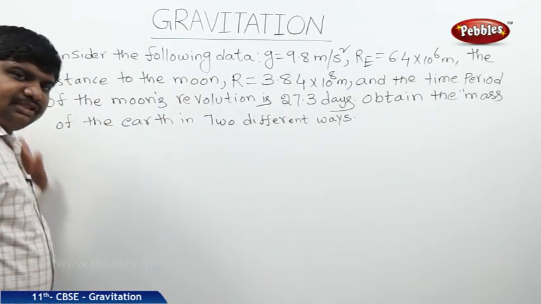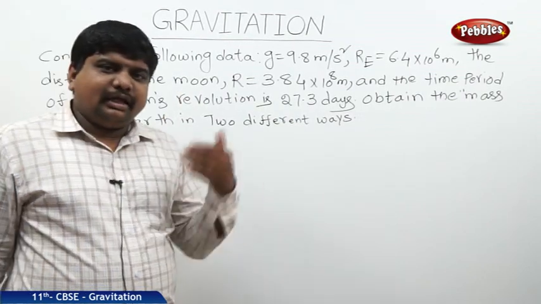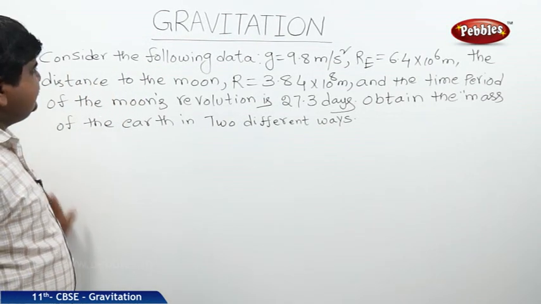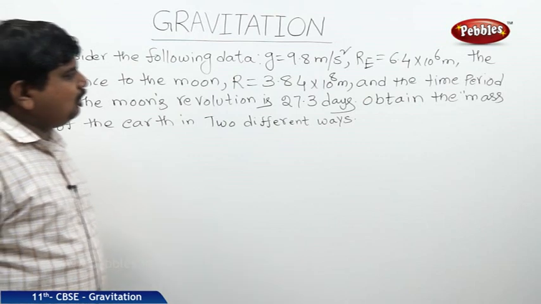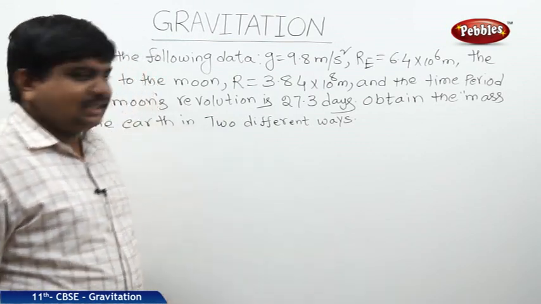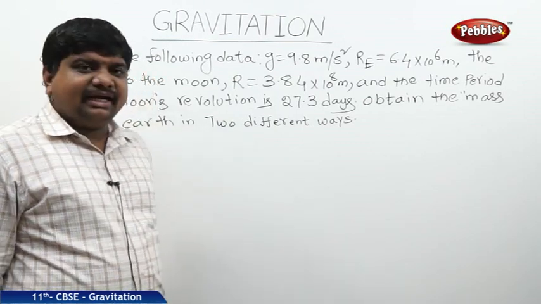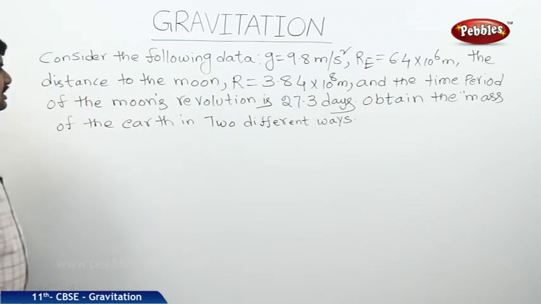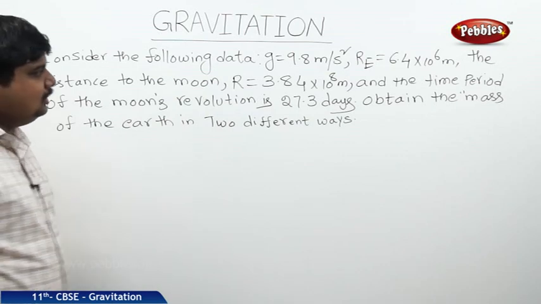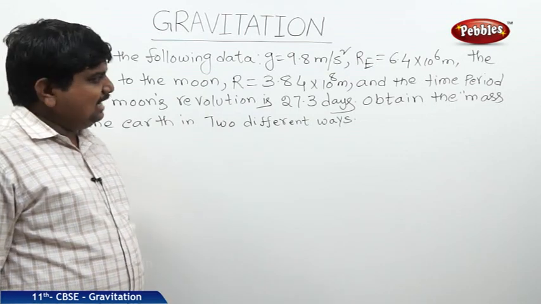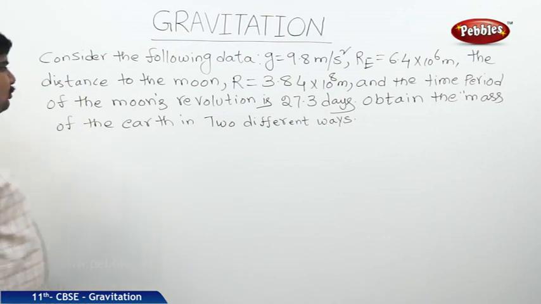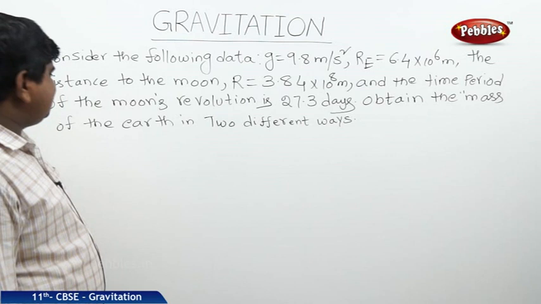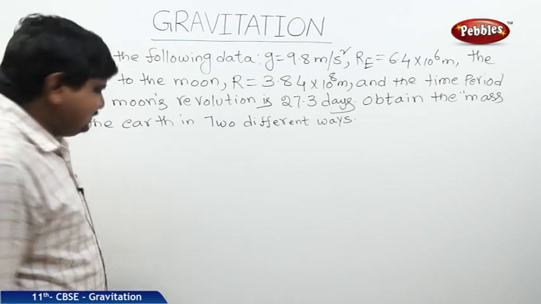This is the question which is based on Kepler's third law of planetary motion. The statement of the problem is: consider the following data. Small g is equal to 9.8 meters per second square. Re, the radius of Earth, is 6.4 into 10 to the power of 6 meters. The distance to the moon, r, is equal to 3.84 into 10 to the power of 8 meters. And the time period of the moon's revolution is 27.3 days. Obtain the mass of the Earth in two different ways.